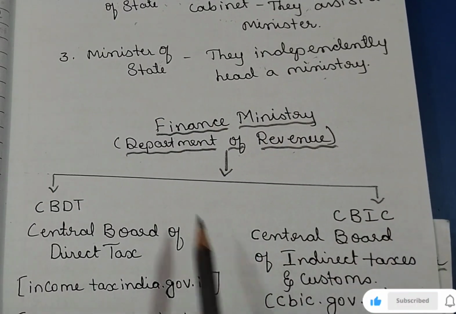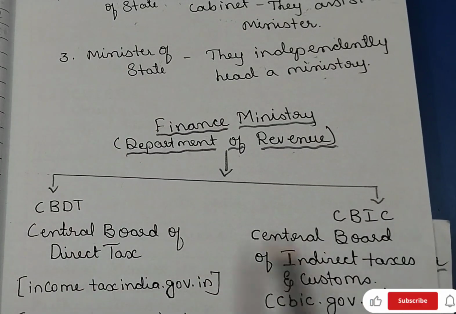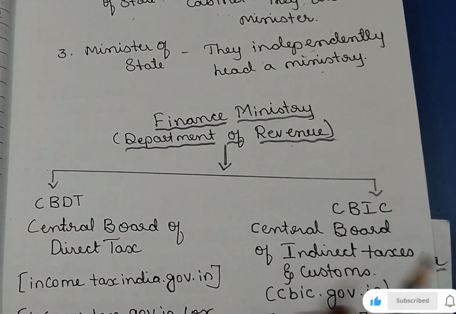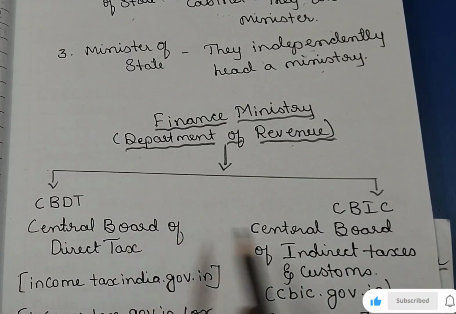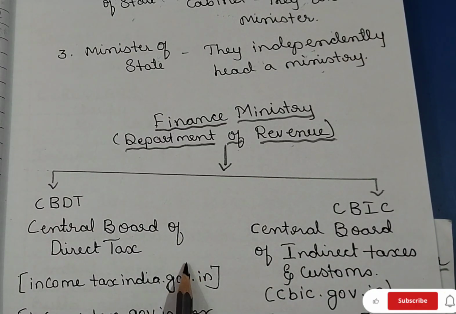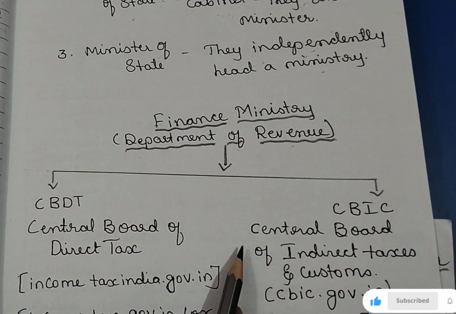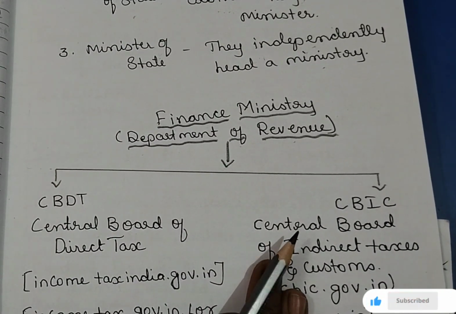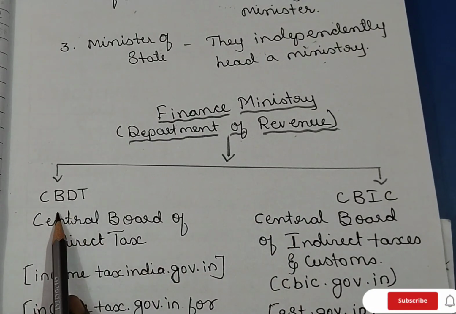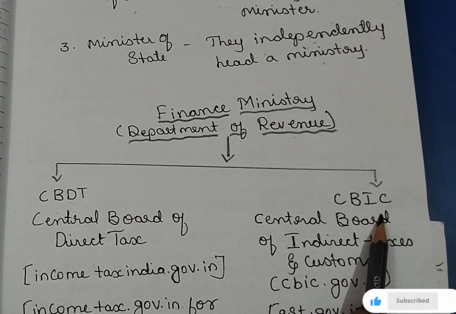Okay, we have discussed 2 different types of tax, right? When the tax type is different, we should have separate departments also for the circulars, notifications, and to make amendments, laws and all, right? So that's why we have 2 different departments, that is CBDT and CBIC.